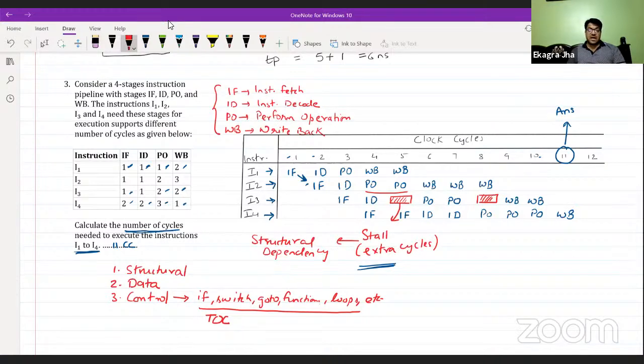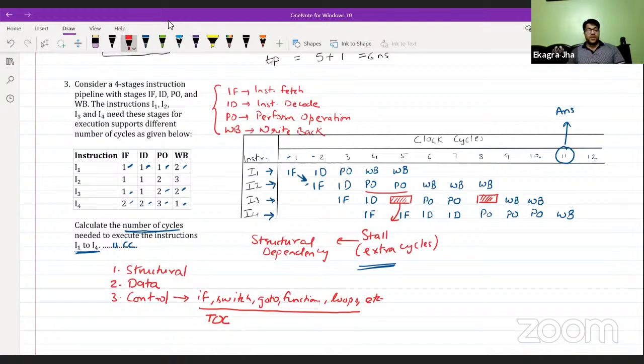But in this particular question, we only have structural dependency over here. So this is how you overlap the pipeline and overcome the dependencies. You need not conflict with another instruction for the same stage. On a particular cycle, you cannot have the same resource conflict with another instruction.